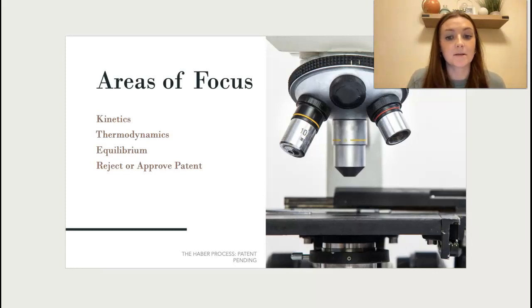So after discussing kinetics, thermodynamics, and equilibrium in terms of the Haber process, this new catalyst that is being approved or rejected by this patent should definitely be considered. Due to the controversial nature of the original catalyst for the Haber process, we can and should replace that catalyst by approving this patent for the new catalyst. And like I said, we should definitely approve a new patent for this new catalyst in terms of